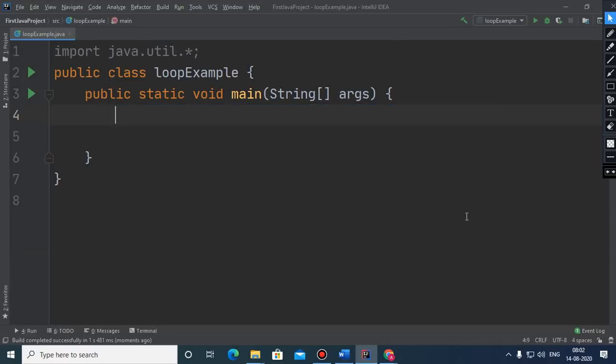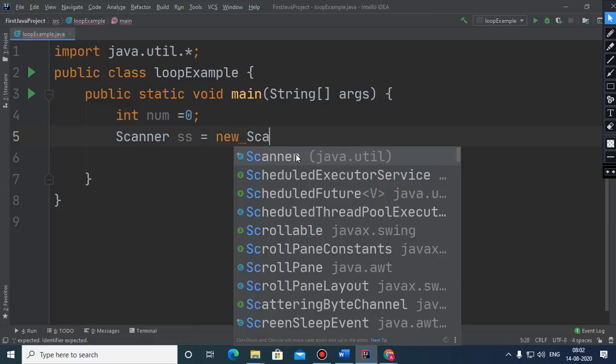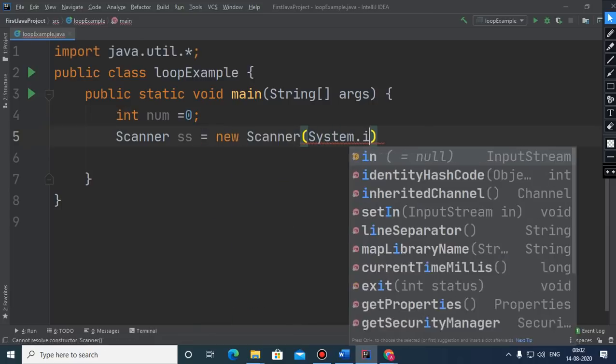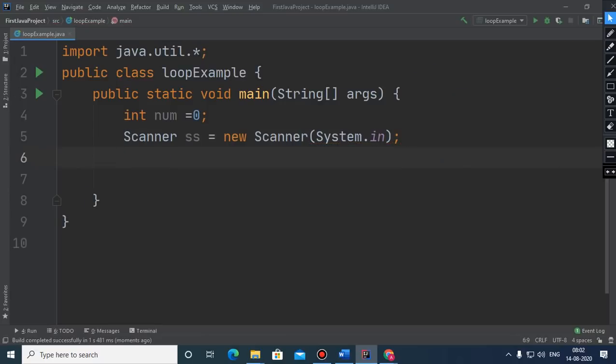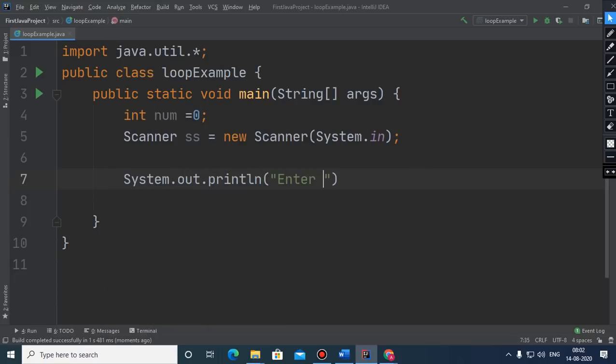Children, one more example we want to see. Suppose we have a variable num and we want to just print the table of any number. So in that case, we need to enter the number, which is "enter number", and num is ss.nextInt. And suppose we want to generate the table.